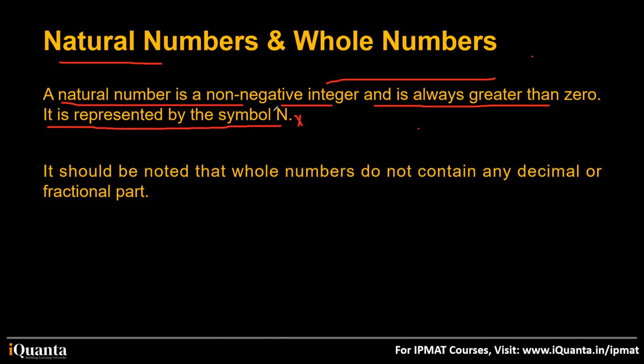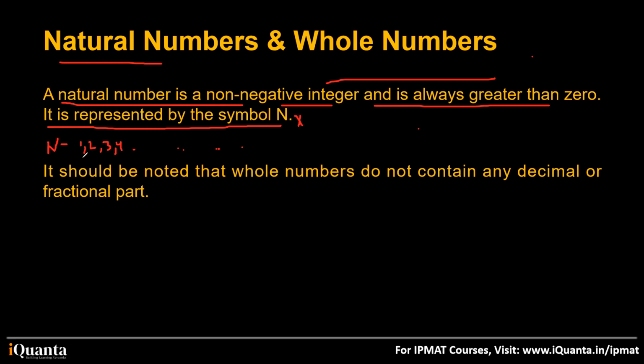A natural number is a non-negative integer. I told you what an integer is, right? An integer is a whole number, and it does not have any decimal or fractional part. Non-negative means positive, okay? So from 1 onwards, if I talk about natural numbers, let me call them n. Natural numbers are 1, 2, 3, 4, and so on, going till plus infinity. These are natural numbers. What are whole numbers?